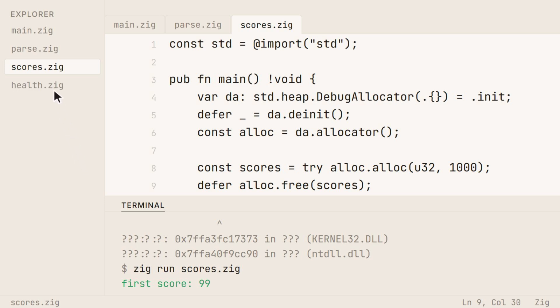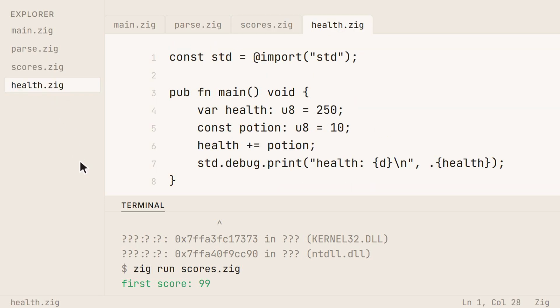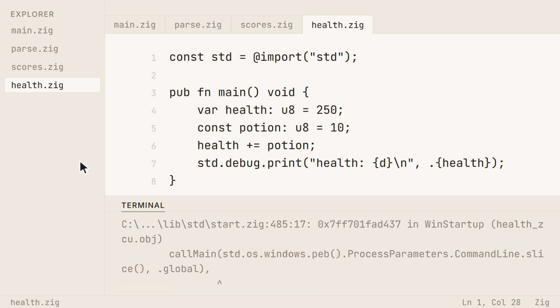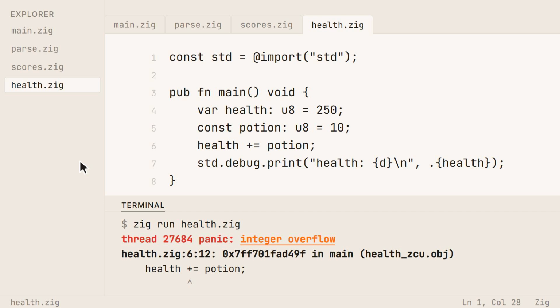Here's a smaller save that I think says a lot. This health value is a U8, 1 byte, so the biggest number it can hold is 255. Add 10 past that in C and the number quietly wraps around to 4. There's no error anywhere. The value is just wrong now, and the rest of the program keeps computing with it. Zig stops the program instead with a panic that says integer overflow and a caret pointing at the exact plus sign that did it. It would rather crash loudly than keep running with the wrong number, and honestly, so would I.